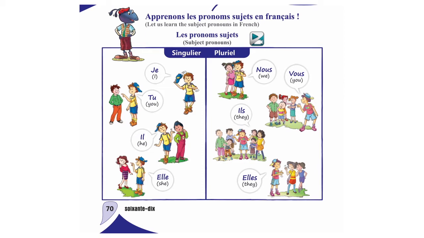These are plural subject pronouns. And you see that here is the meaning of tu and vous. Both are the same. And we have to learn what is the difference between these two subject pronouns.